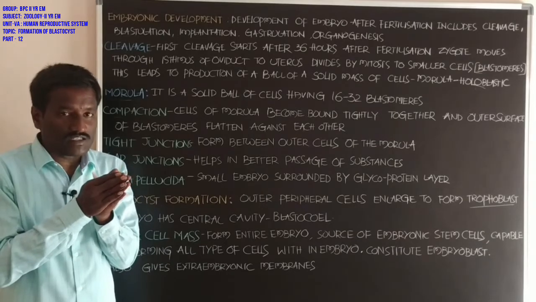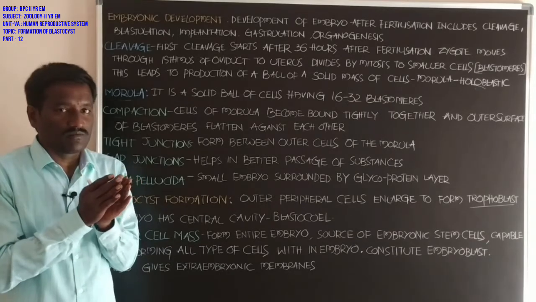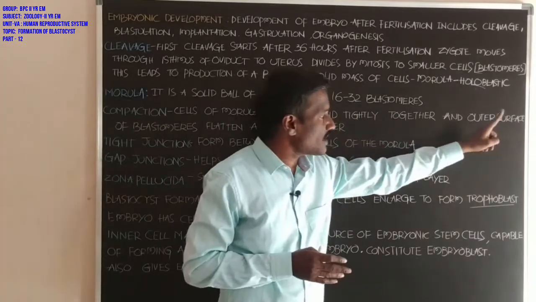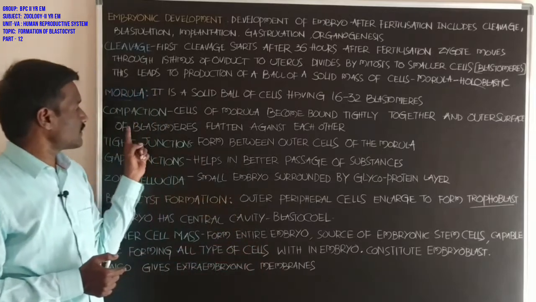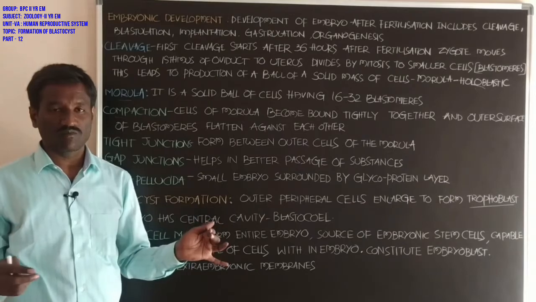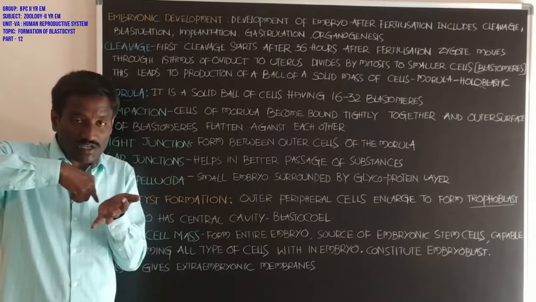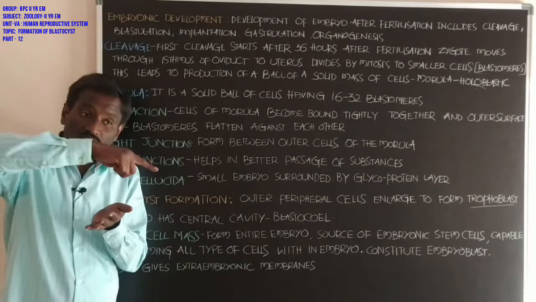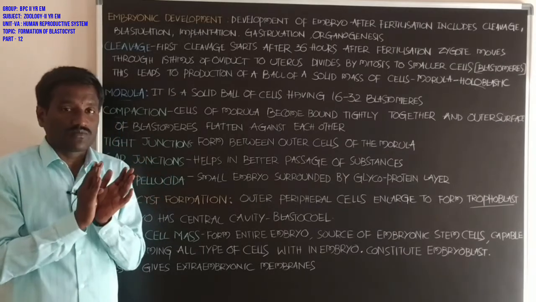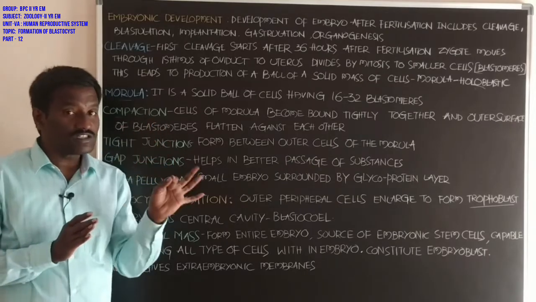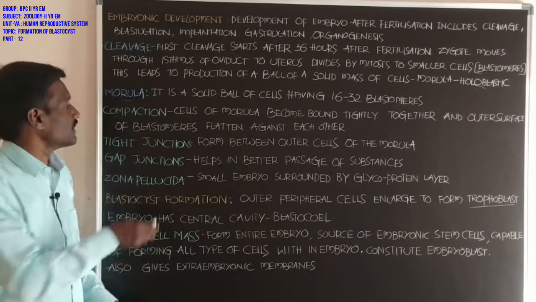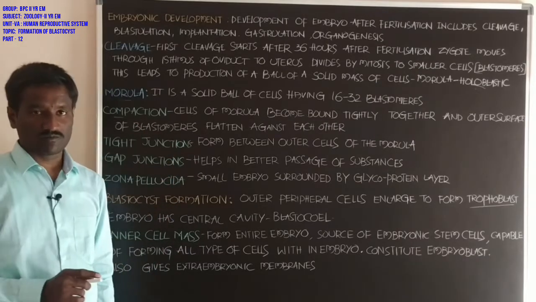The cells are tightly fixed with each other, and the outer surfaces of the blastomeres are flattened against each other. That is the arrangement that appears in the morula stage, and it is called compaction.